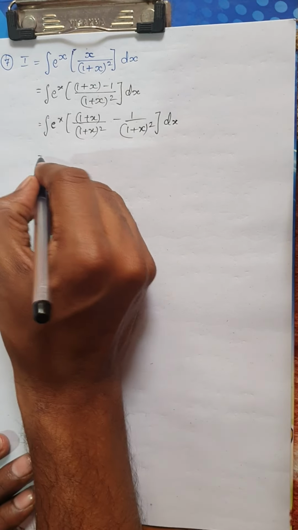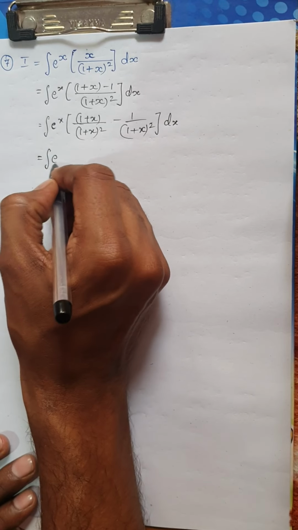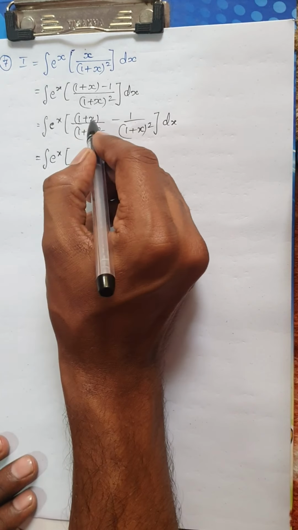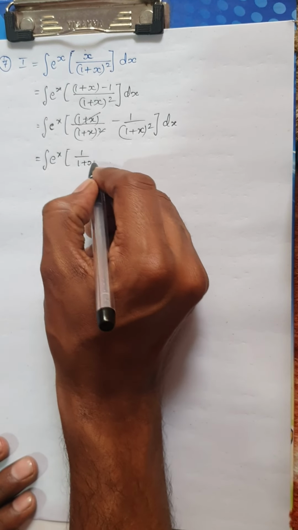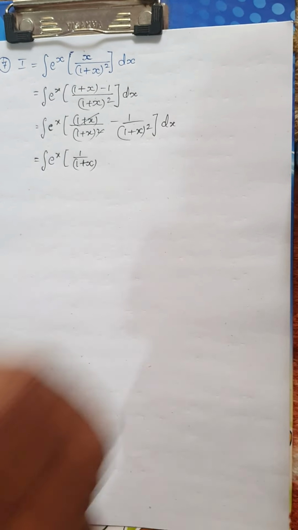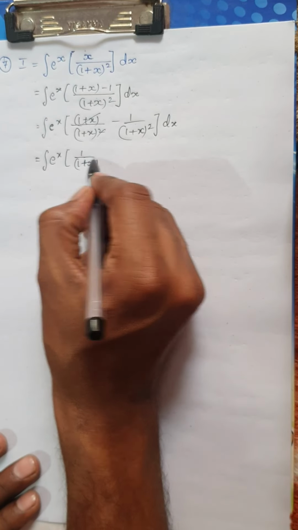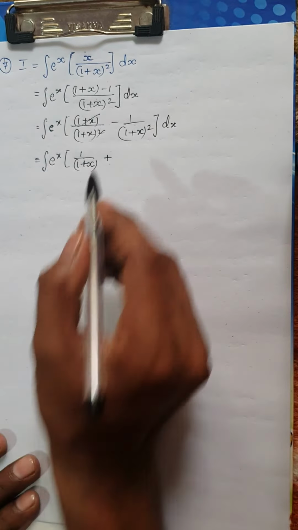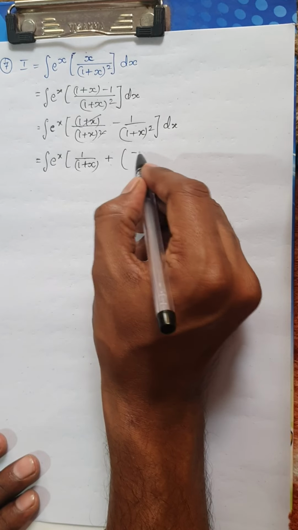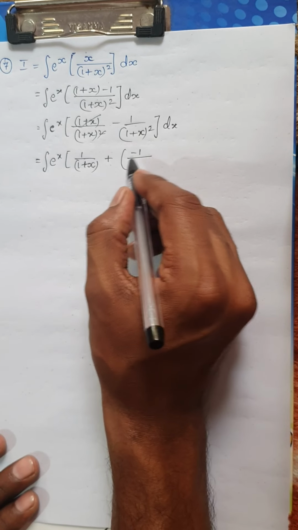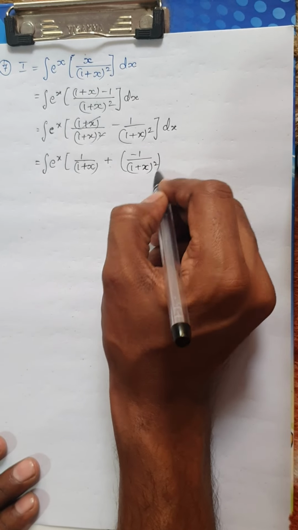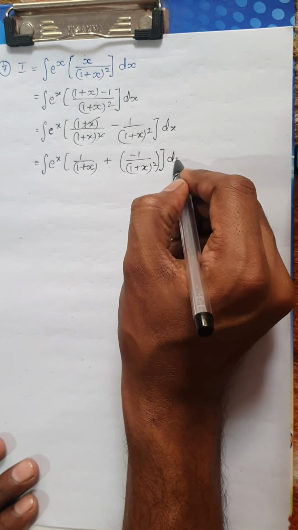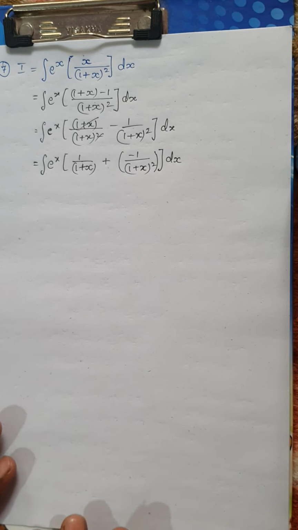Now see how this integral would change. That is, the integral of e power of x into, a factor of (1 plus x) will be cancelled, so I would have 1 divided by (1 plus x). Now I'm going to make a small change. I'm going to take plus here and take minus inside, that is minus 1 divided by (1 plus x) whole square dx.